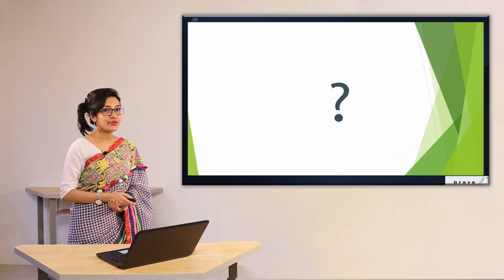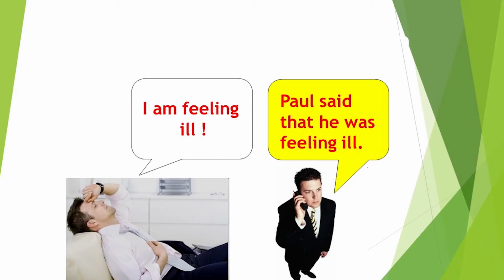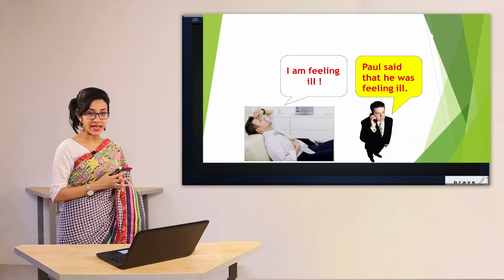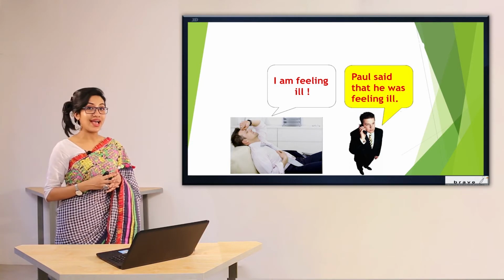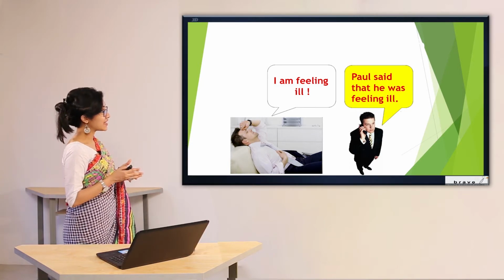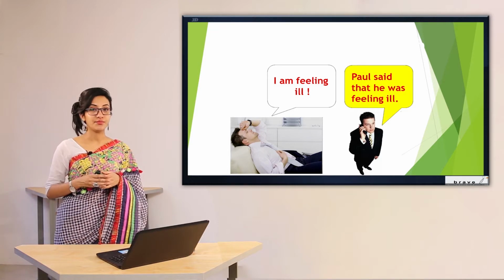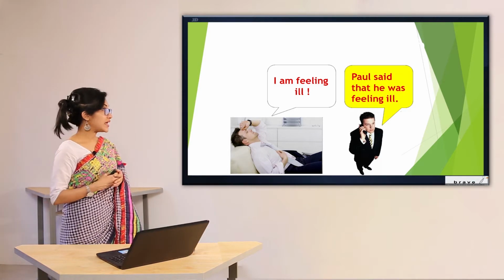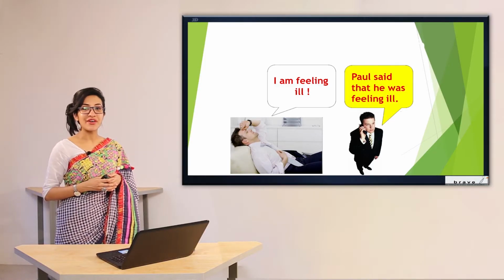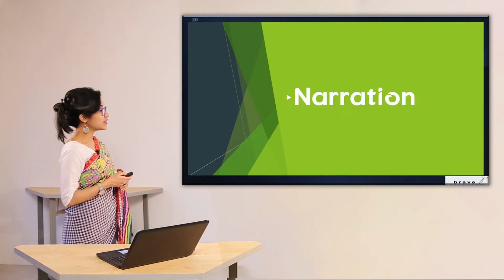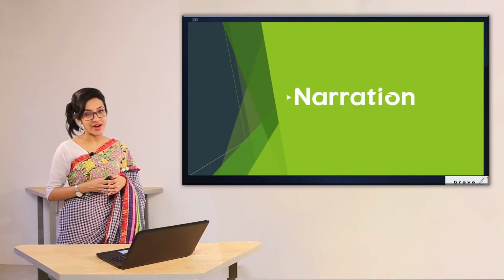So students, what can you see in these two pictures? In the first picture, we can see a person lying down and saying, "I am feeling ill." On the other hand, in the second picture, there is another person talking over the phone and he is saying, "Paul said that he was feeling ill." So what can you guess from these two pictures? What might be the topic of today's class? Yes, you have guessed it right. Today we are going to look at speech change or narration.